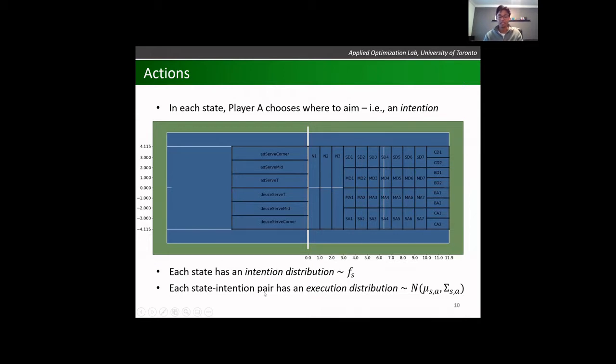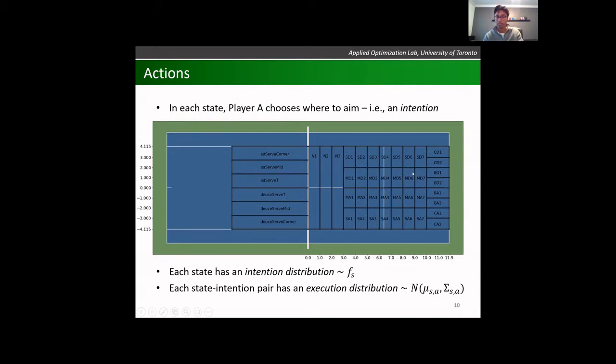And now for each state-intention pair, there's an execution distribution. So we talk about where they're going to aim, but that is different than where the ball will actually end up landing. And this is where the difference between intention versus execution comes in. We played around with different configurations of these actions, different models for the execution distribution and the intention distribution. But we found that bivariate Gaussians formed a pretty good fit for how the ball actually ends up landing when aimed at these intentions.